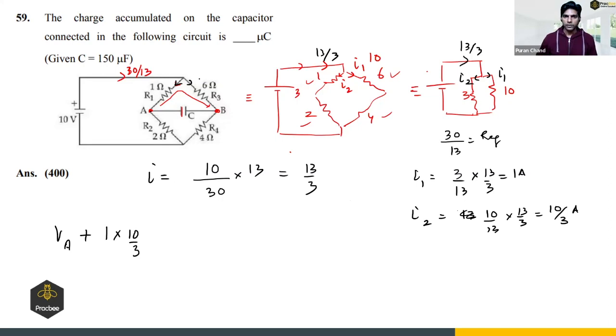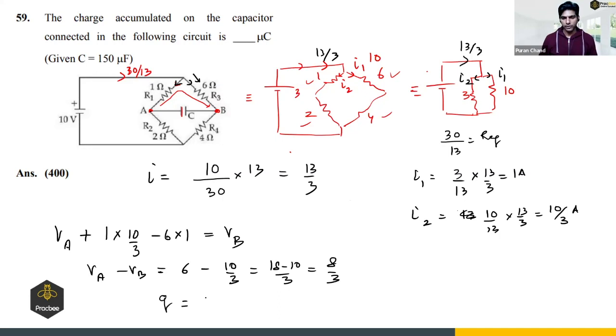Then we are going in the direction of the current, so minus 6 into 1, and we reach B. So VA minus VB will be 6 minus 10 by 3, which is 8 by 3. That is the potential difference across the capacitor. So what is the charge? Charge will be CV. C is 150 microfarad and V is 8 by 3, so this comes out to be 400 microcoulomb. Got it?